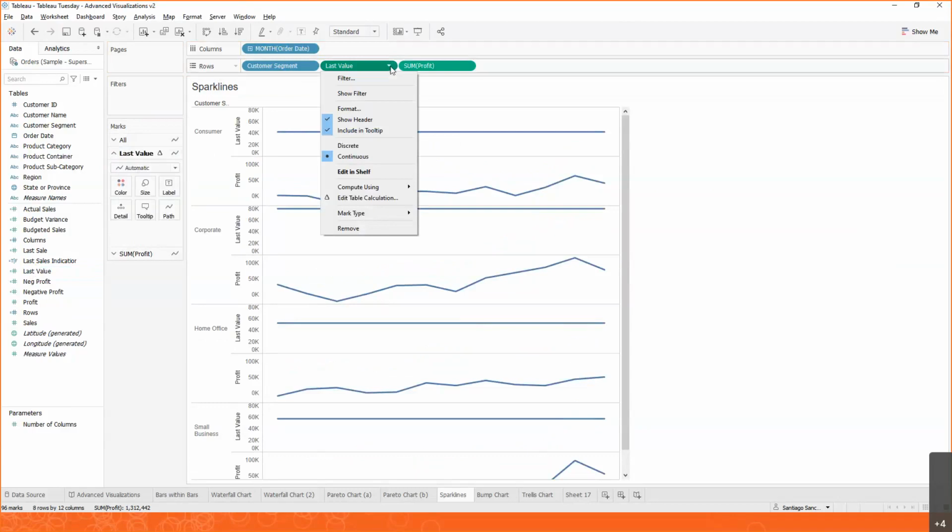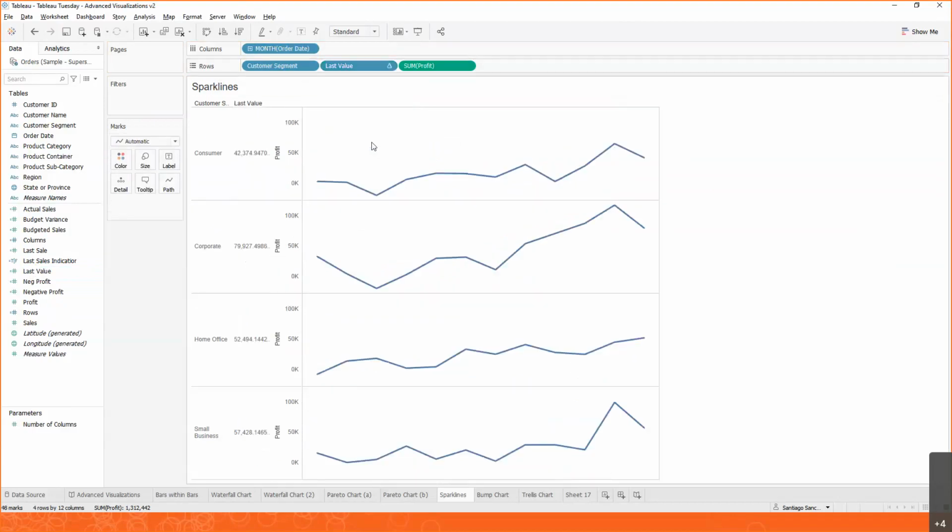We want to see the number itself. So one quick tip here, you can always change a continuous value, which generates an axis, into a discrete value, which generates a number. So we can now see that 42,000 in December is what we see here. So that we already have that value, which is great news.